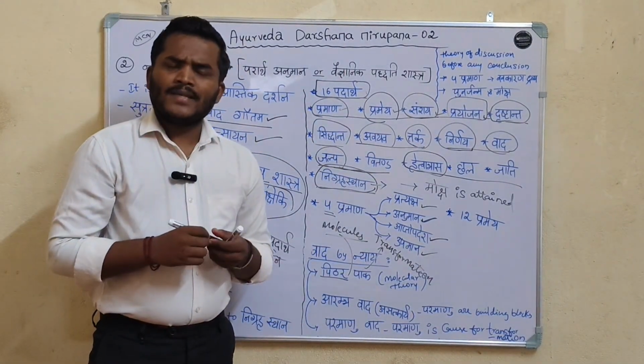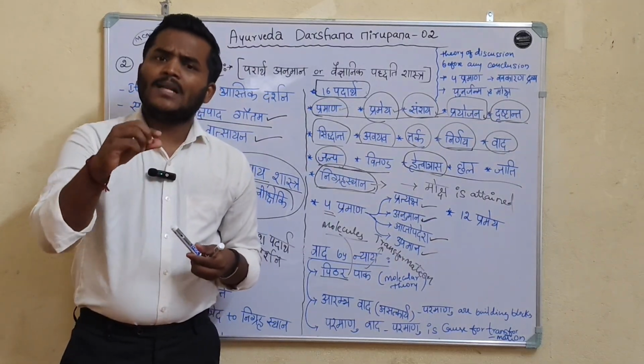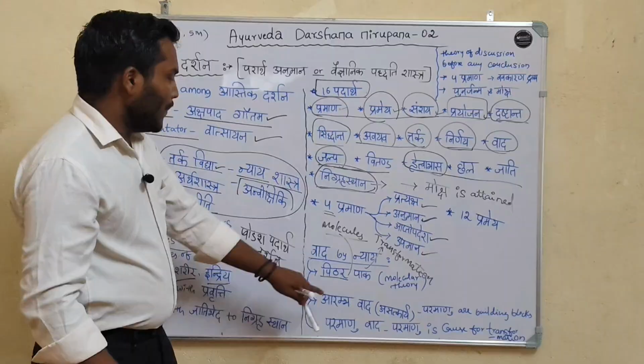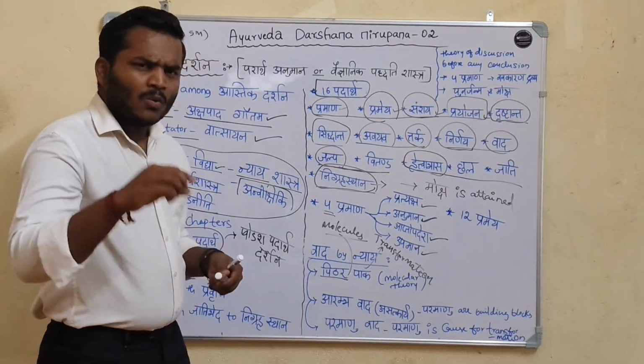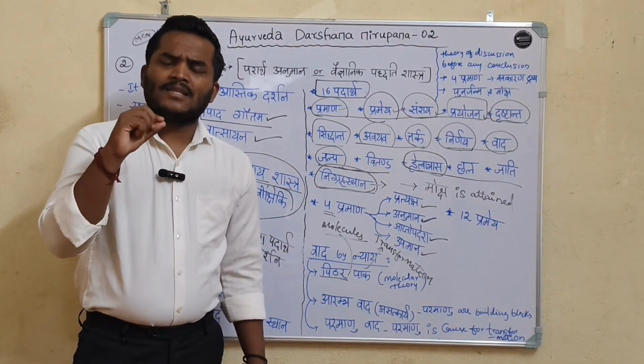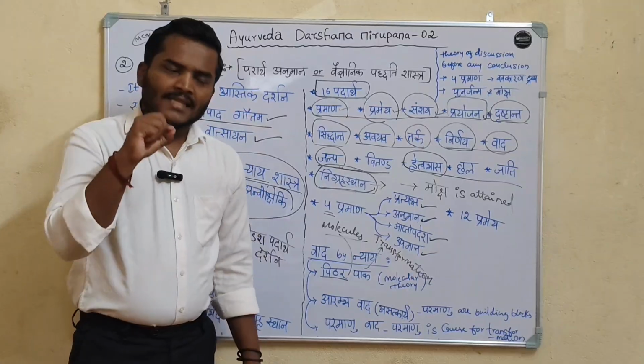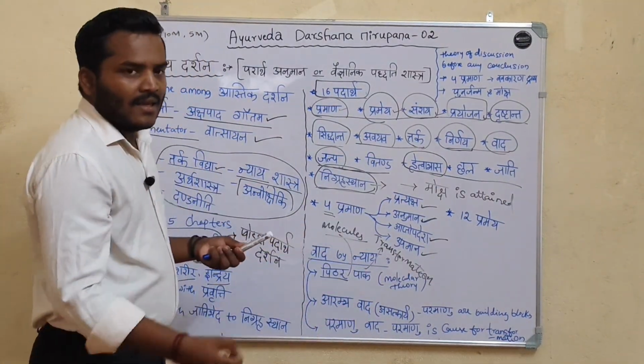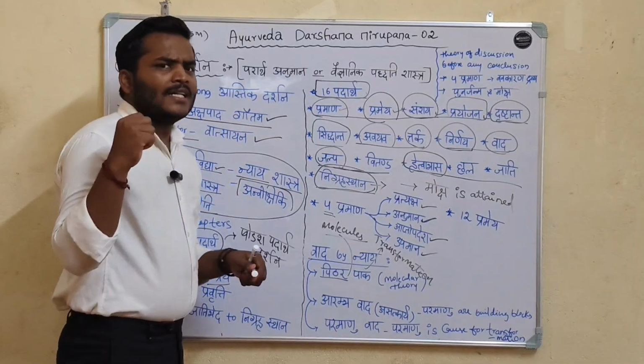The transformation occurs at the molecular level. That's what pitharapaka explains. Here only physical changes occur. In English this theory is called the molecular theory.